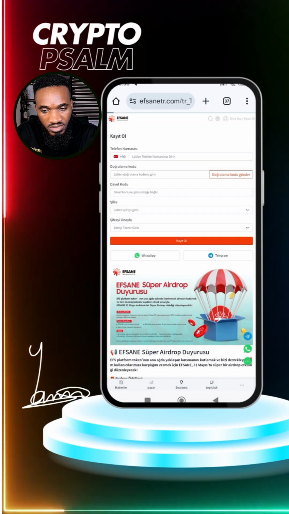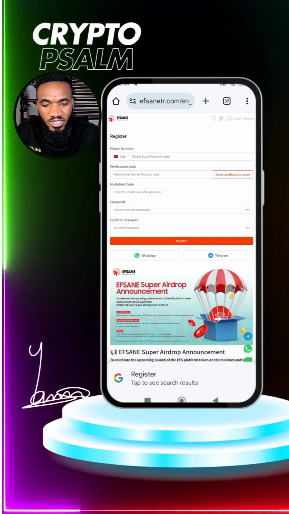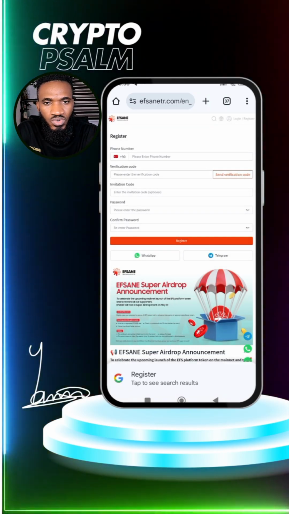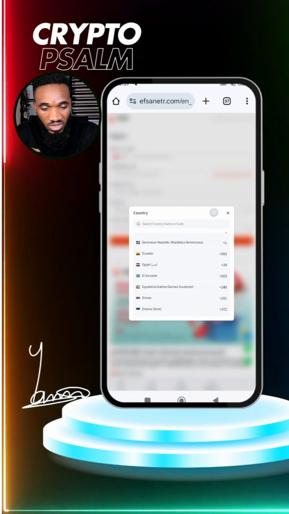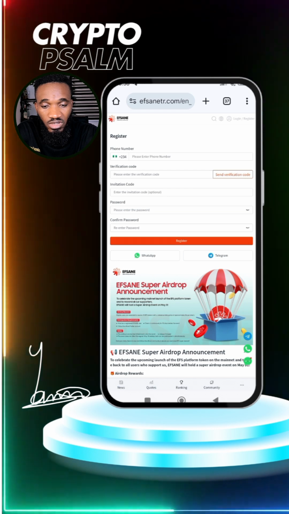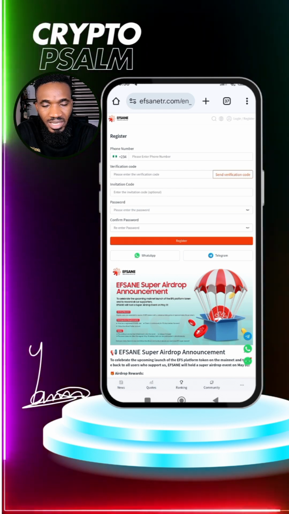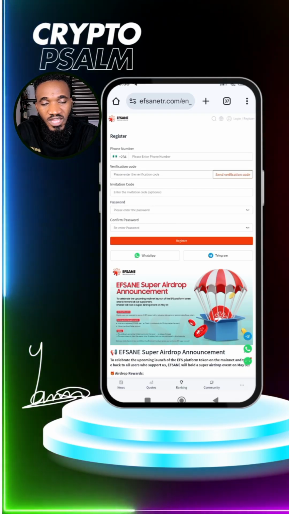Then select English. So right now you have to fill in your details, depending on the country you are watching this video from. If you are in Nigeria, click on this flag logo here and select Nigeria. Scroll down to select your country. The next thing you do here is enter your phone number. Make sure you enter the number correctly, and please try to use your WhatsApp number, because they're going to send a code to your WhatsApp number which you will use to verify your account.